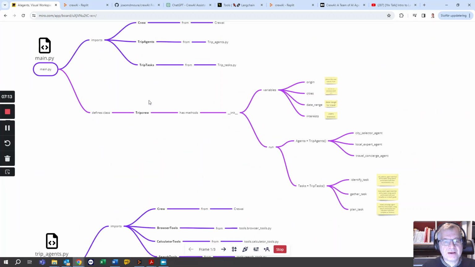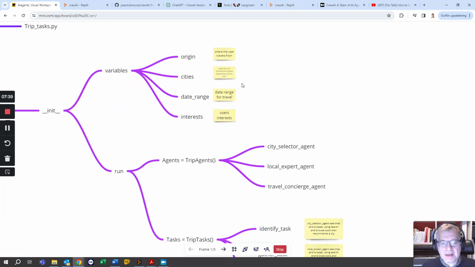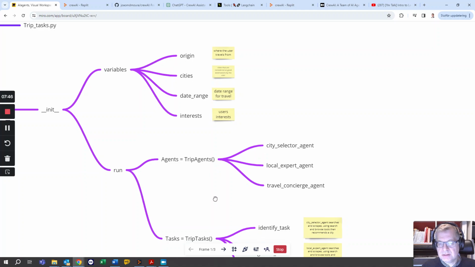So let's look at the structure. So we have the main script, which imports crew from crewAI, trip agents from a local file called tripagents.py, trip tasks from triptasks.py, and it defines some classes and uses some variables that were fetched from the user, the origin, the cities, date range, interests, and so on.